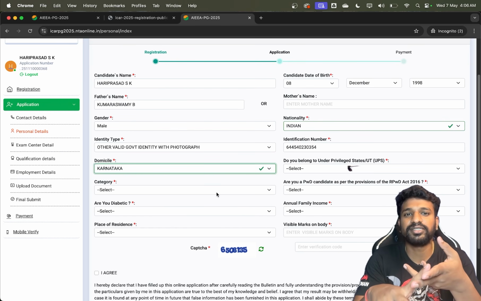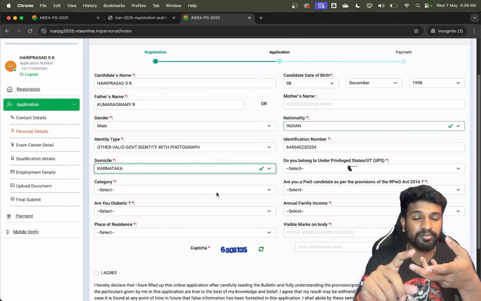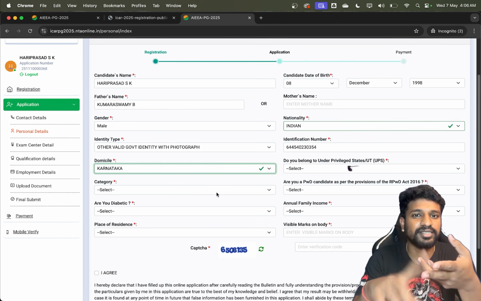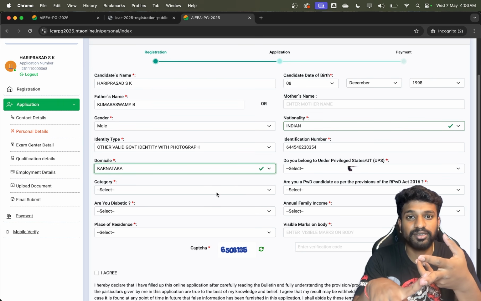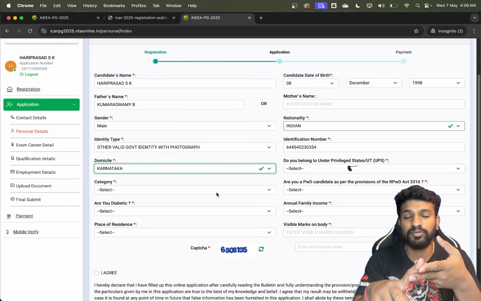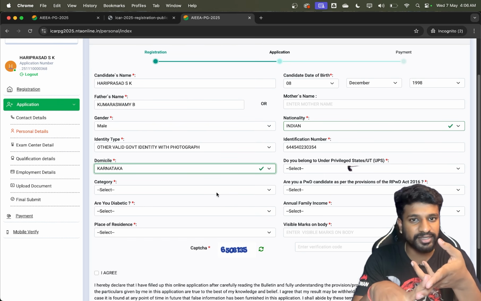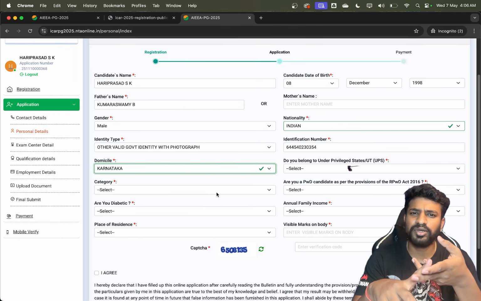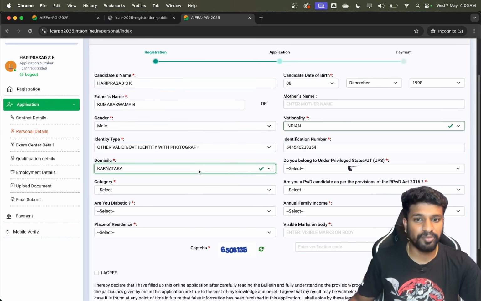Get this domicile certificate. Even though it is not required while filling up the application, when the counseling starts, this domicile certificate is very essential, and its validity is majorly 1 year in many areas. So if you have already done it in the previous year, just check the validity, and if the validity is gone, apply for it. You will be able to get it in 1 or 2 weeks maximum. That is about the domicile.